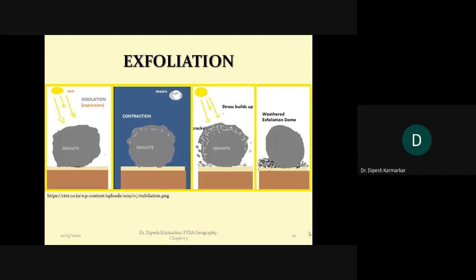Okay, so what is happening, the outer layer breaks, so there's a lot of stress. As you can see in the third stage, the outer layer of the rocks breaks down into pieces because of this expansion and contraction. And you can see in the fourth diagram, or the fourth stage, those outer pieces have fallen down, you can see the debris there, and as a result the inside rock will be exposed. That is called a dome, exfoliation dome, DOME. Okay, it's an exposed dome, because its outer layer has already exfoliated and fallen.